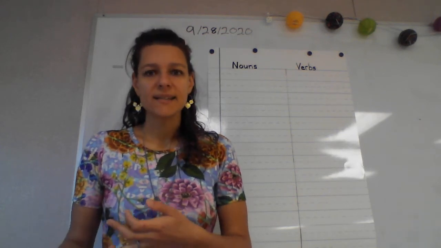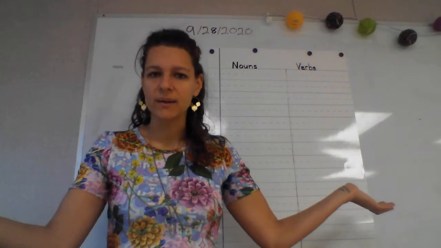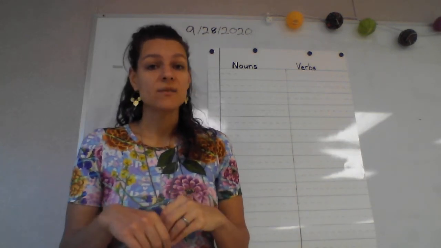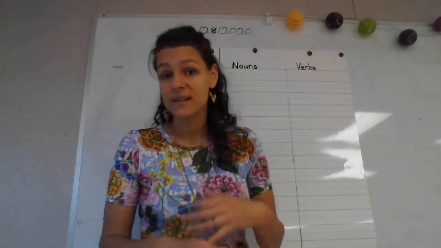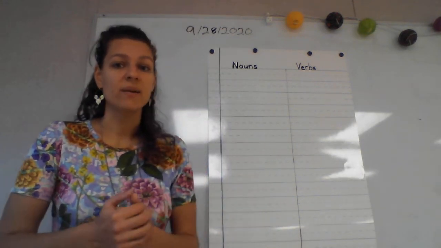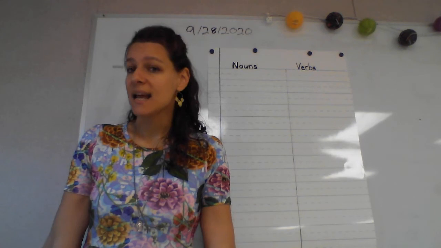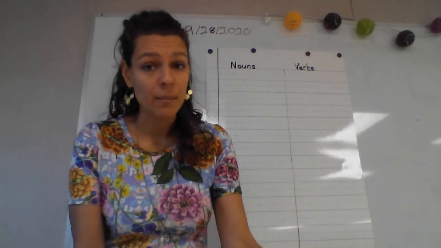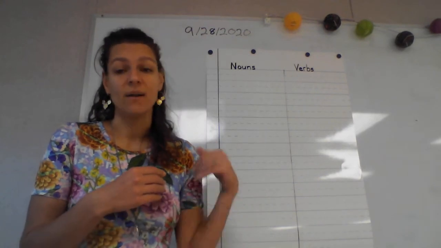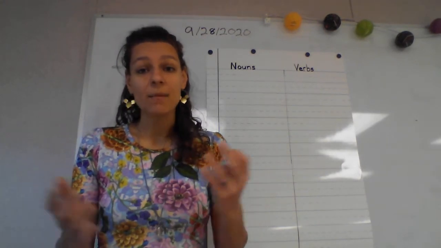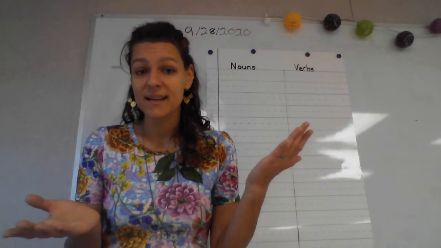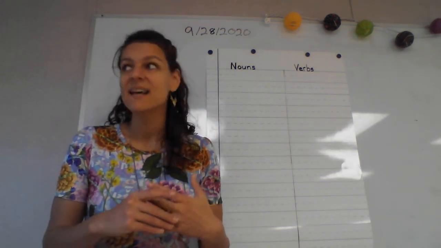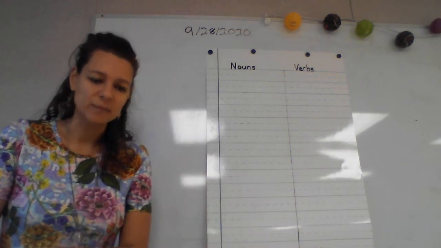A place. Where am I right now? Good, I'm in the classroom. That's a place, so classroom would be a noun as well. Oh, but the city I'm in right now is, right, I'm in the city of Gallup. So that would also be a noun. And the city of Gallup is in which state? Right, it's in New Mexico. That's also a place. That's also going to be a noun.